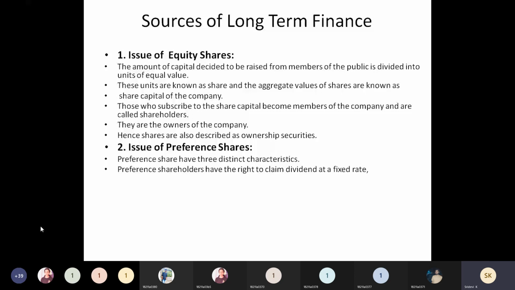You don't have any restrictions, no? Within 30 days or 40 days after issuing the shares, the public will come forward and it will be very easy to get the amount from the public, right? So to increase your sources of funds, this will help you. That is one reason why these people will prefer preference shares. So for issuing equity shares, there will be a limit. After that, they cannot issue equity shares. So in such cases also they can prefer the issue of preference shares.